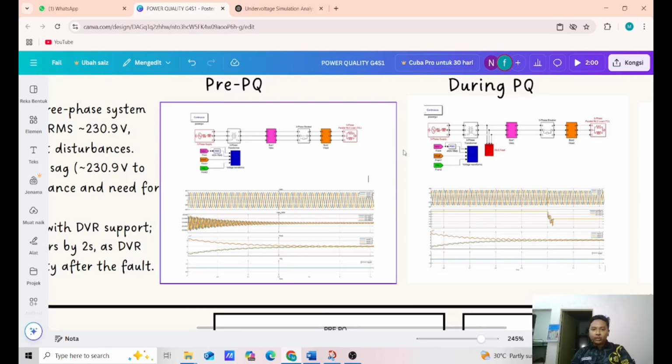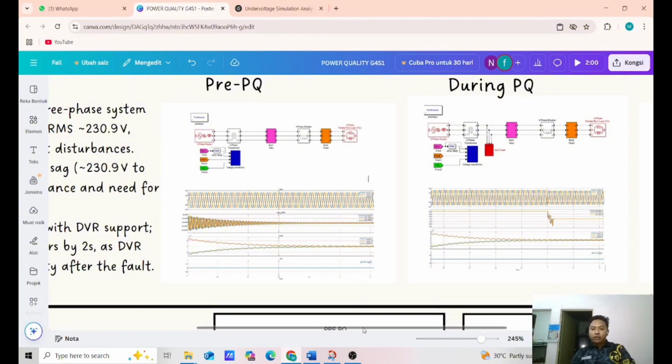We will talk about the first picture. In this first picture for the pre-PQ situation, the Simulink model shows a stable system with the balanced 400 volt and the system RMS around 230.9 volt, which is confirming the healthy operation without any disturbance. As you can see, the waveform is very stable without any disturbance.